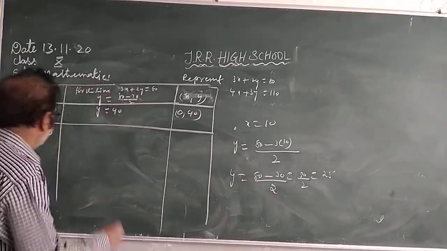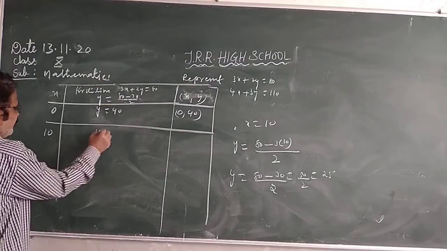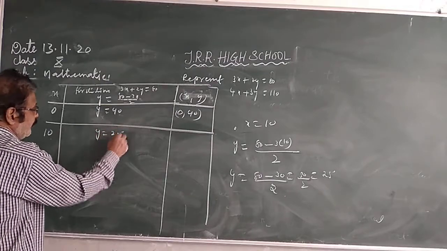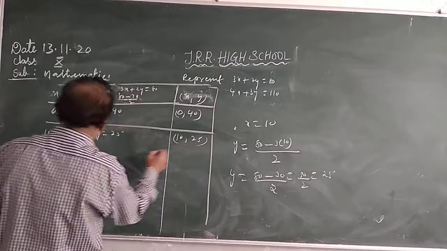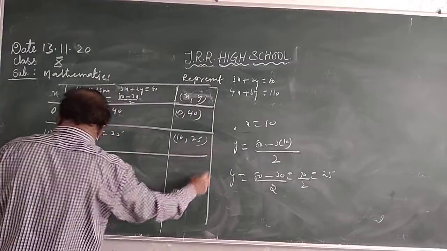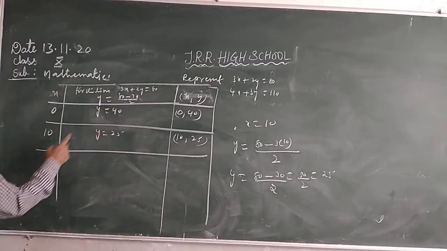50 by 2, 25. So when x is 10, y is equal to how much? 25. So x value is 10, y value is 25 like this. Similarly, you take x is equal to